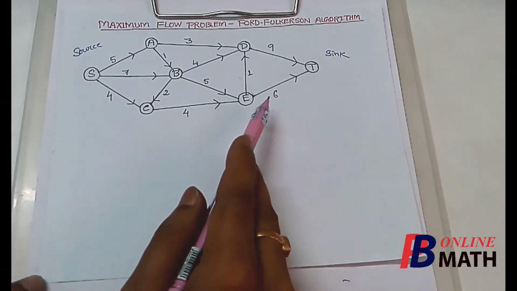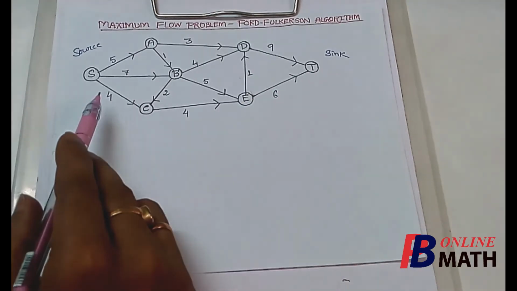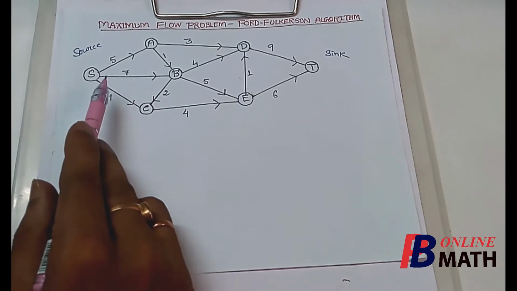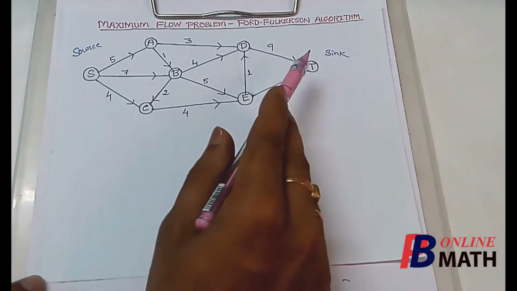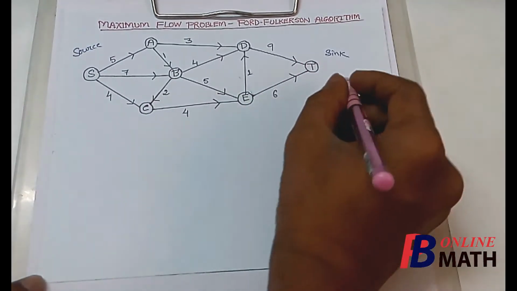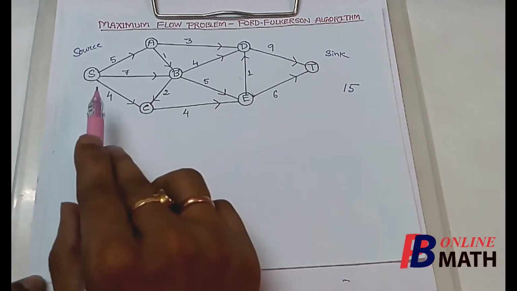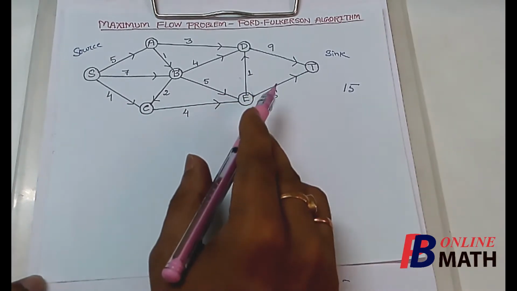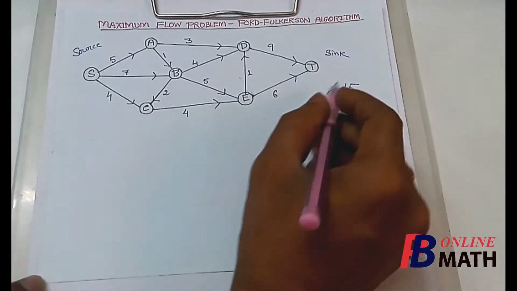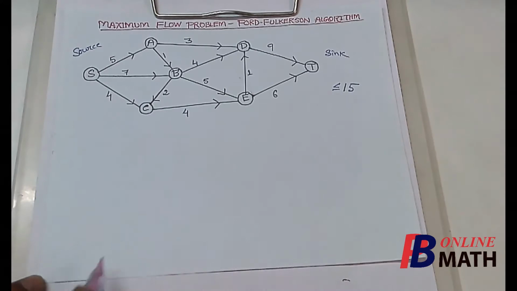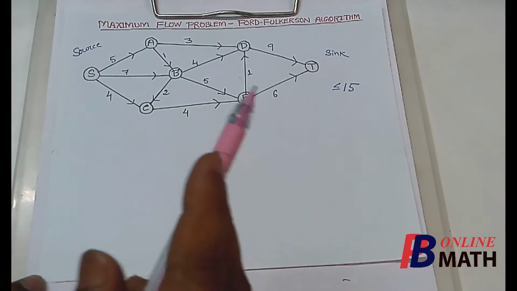So 15 is the maximum flow possible to this sink T. So the maximum amount of flow possible from S is 16, but the maximum possible flow to this sink T is 15. So this 15 is the upper limit of the flow that is possible from S to T. The maximum possible flow that we can find from S to T must be less than or equal to 15. So let us find the different paths and the corresponding flow.